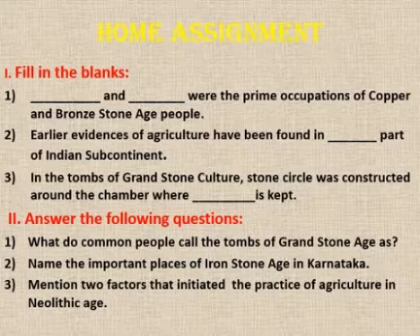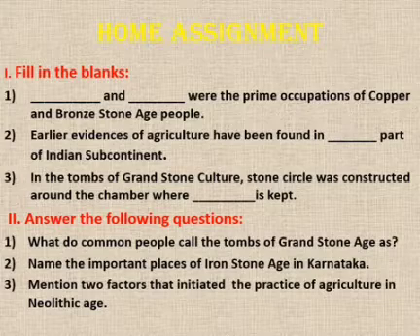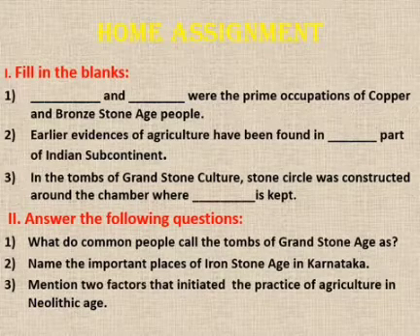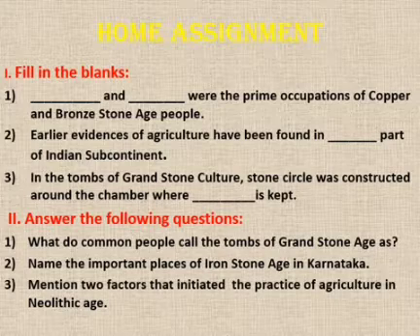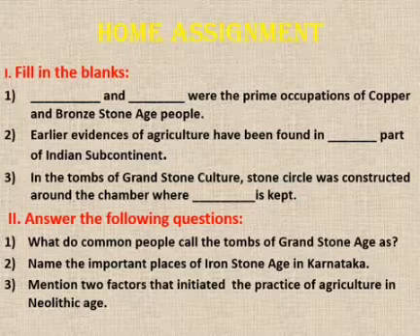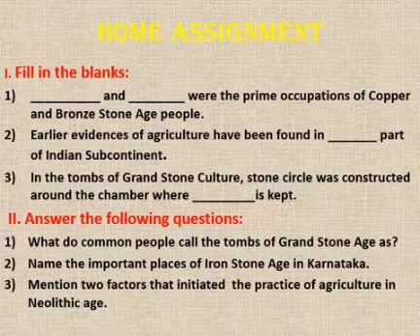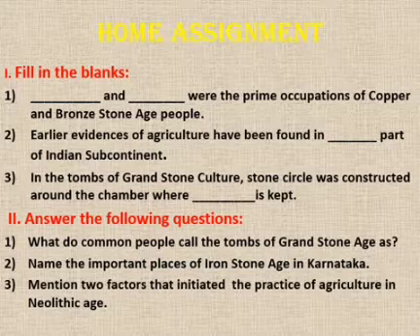Second main. Answer the following questions. What do common people call the tombs of Grand Stone Age as? Second question. Name the important places of Iron Stone Age in Karnataka. Third question. Mention two factors that initiated the practice of agriculture in Neolithic Age.